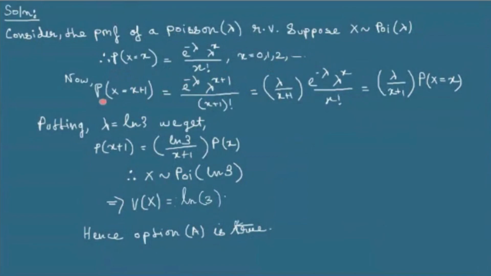Now P(X = x+1) turns out to be lambda / (x+1) times e^(-lambda) lambda^x / x factorial, which can be written as lambda / (x+1) times P(X = x). Now if we put lambda equal to ln 3, we get P(x+1) = ln 3 / (x+1) times P(x), which matches with our recursion relation given in our question. Hence we can say that the random variable X follows Poisson ln 3. So the variance of X will be ln 3. Hence option A is true in this case.